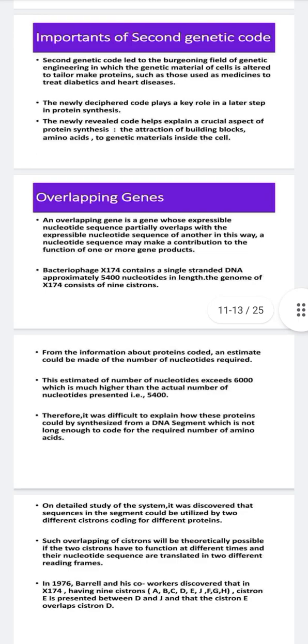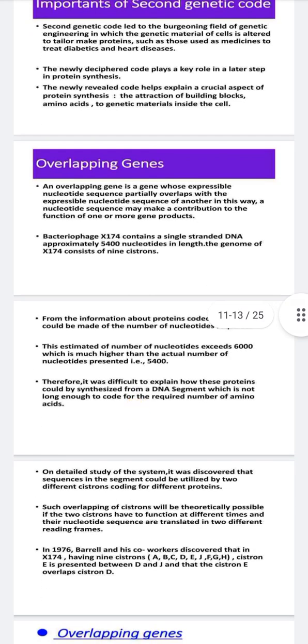Coming to the overlapping gene, it is a gene whose expressible nucleotide sequence partially overlaps with the expressible nucleotide sequence of another. So one sequence will be overlapping the other, which is finally determined only when you come to know about this processing. They may result in problems in their sequences, codons, and finally the structure will also be dependent. So there will be problems in their structure also. This is very important. The function will be one or more gene products. So this is what we are talking about in terms of overlapping genes.